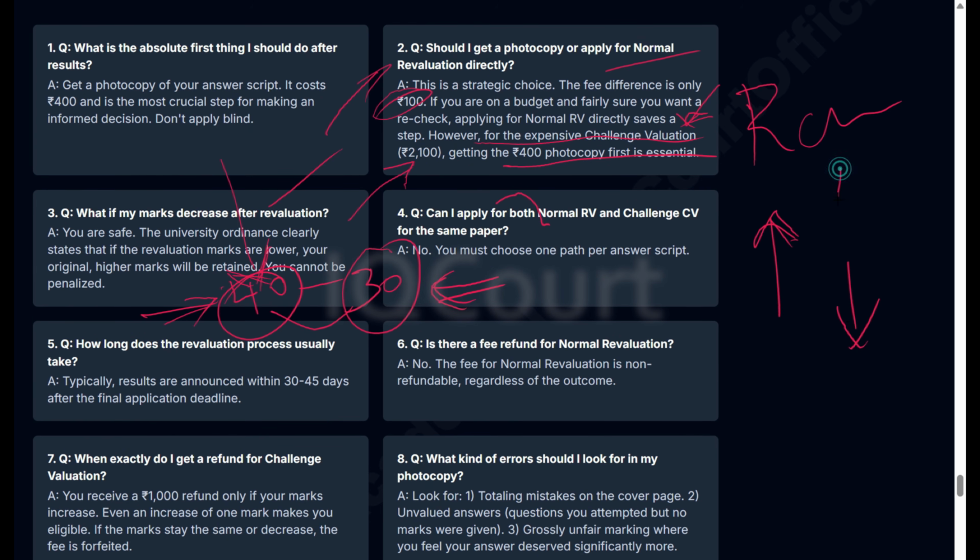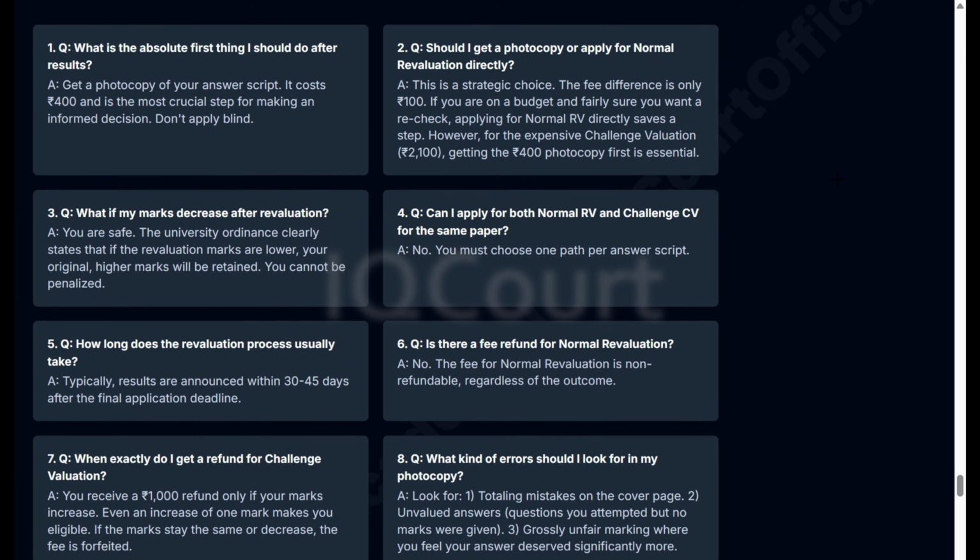That's for sure. If your original marks is 40, after revaluation you got 50, they'll give you 50. If you got 30, they'll give you 40. So you are safe. You don't need to worry about whether your marks will decrease after revaluation. Don't worry about those things. You will get higher marks. Fourth question: can you apply for both normal and challenge valuation? No, you can't apply for both. You can apply only for one.